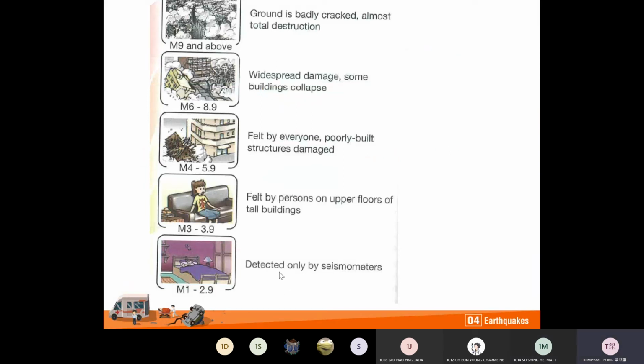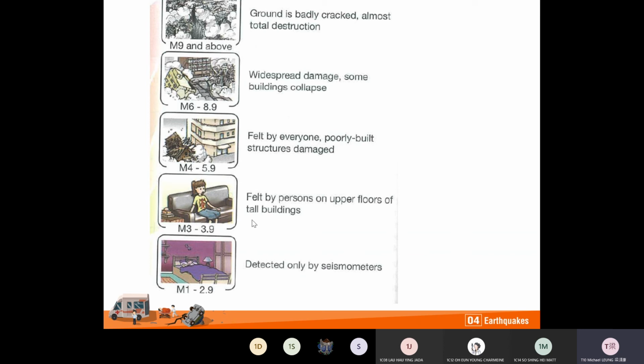If the magnitude is between 1 and 2.9, it can only be detected by seismometers, 地震記錄儀. But if the magnitude increases to 3 to 3.9, it is felt by persons on upper floors of tall buildings.